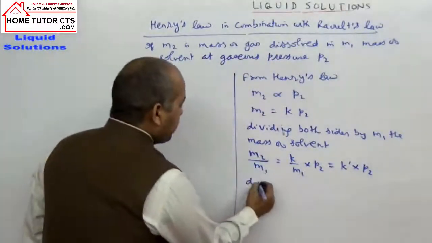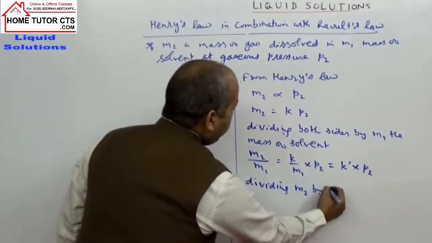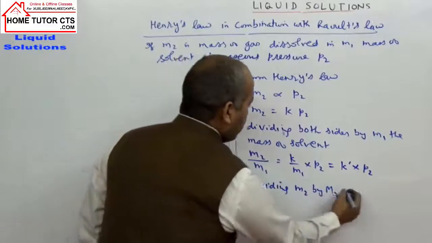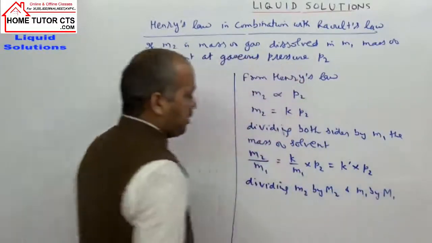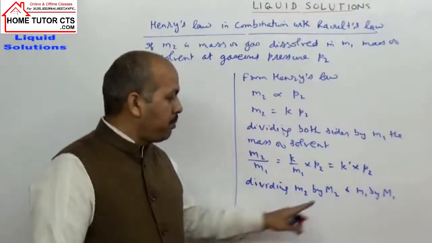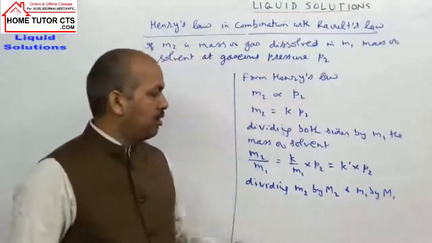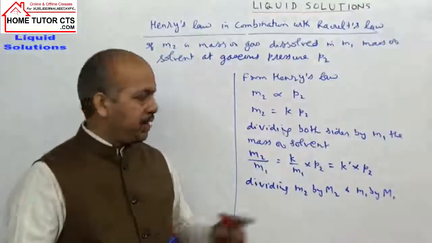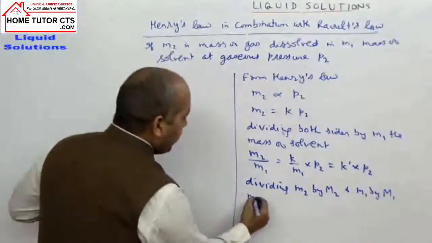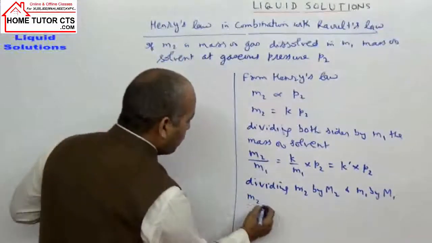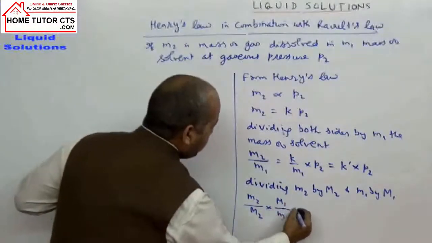Now dividing M2 by capital M2, the molar mass of solute, and M1 by capital M1, the molar mass. M2 is the molar mass of the gas and M1 is the molar mass of the solvent. So from the expression you can write here M2 by M1 is equal to what?